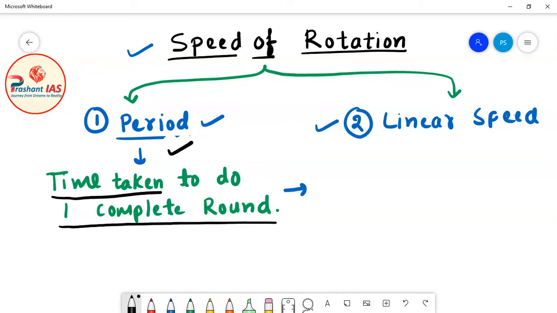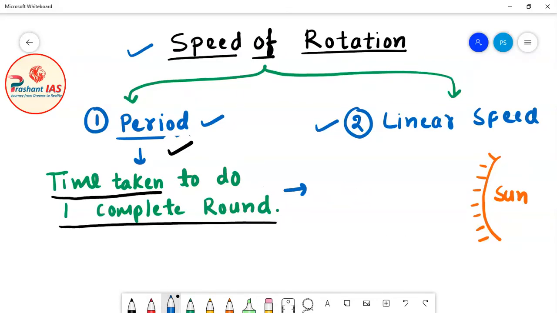Let's suppose friends, this is earth, and the earth is rotating on its own axis. Let's suppose that this is sun. Here I am drawing the diagram of sun. So this is sun and this blue circle is earth. Now friends, just imagine as if you are viewing the earth from top.